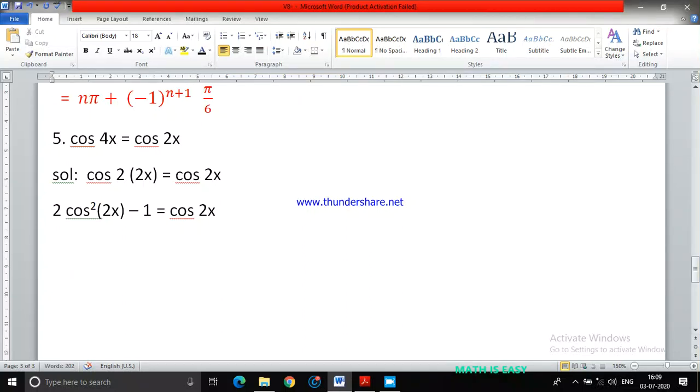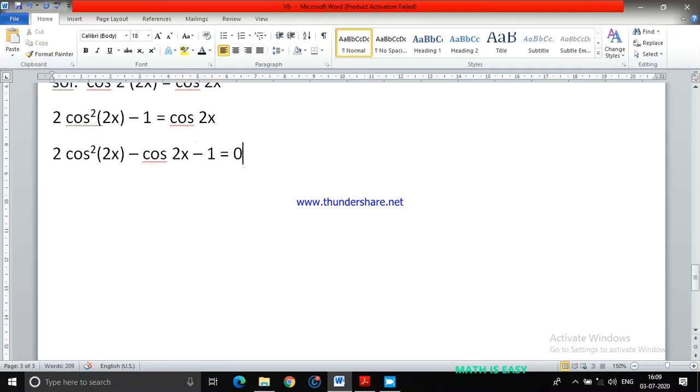Now if I simplify to the standard form, it will come 2 cos square 2x minus cos 2x minus 1 equals 0. In this step, the cos 2x on the RHS I brought to the LHS, so plus cos 2x becomes minus cos 2x. To make it simple, let cos 2x equal some y.